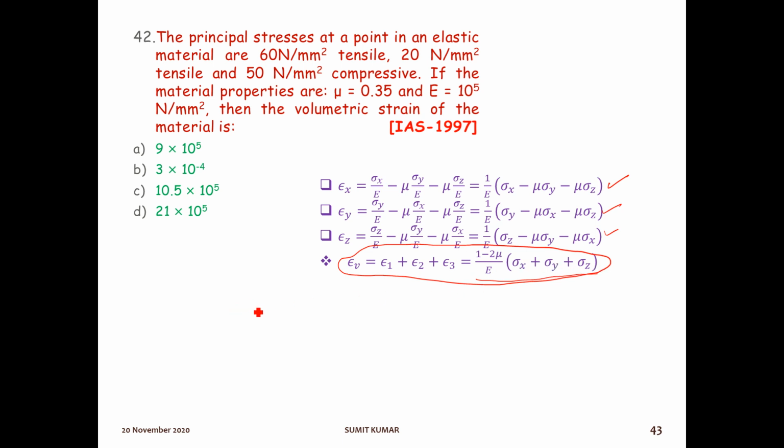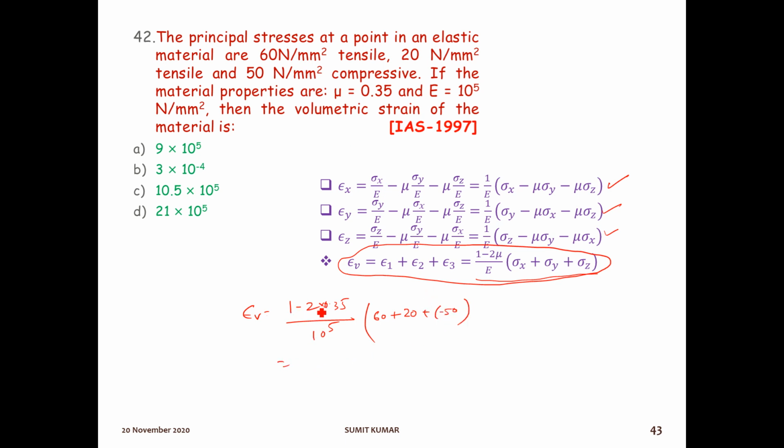So here volumetric strain equal to what? 1 minus 2 mu. Mu is given as 0.35, by E. E means what? 10 to the power 5, into sigma x. Sigma x is what? 60 tensile. So it will be plus. Sigma y is what? 20 tensile. This will also be plus. Now plus sigma z. Sigma z is what? Compressive in nature. So minus 50.